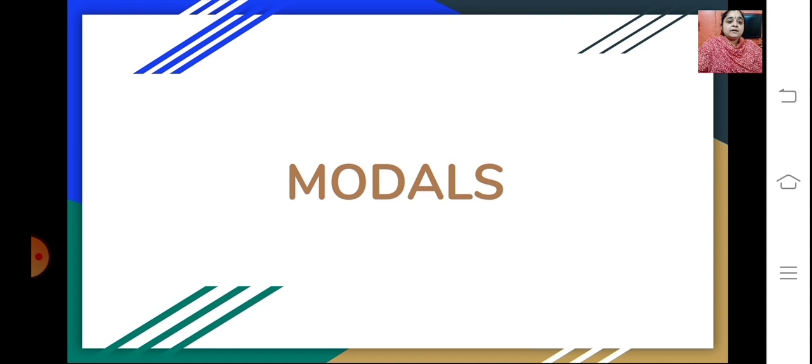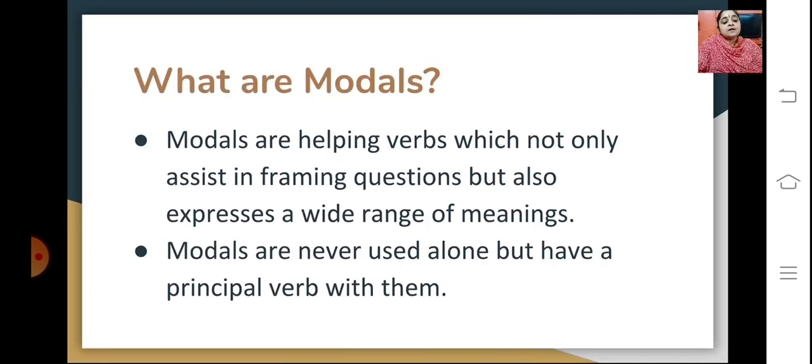Today we will be doing a revision of your grammar topic, that is modals. So what are the things involved in this? We'll learn in this particular session. First of all, let's see what are modals.